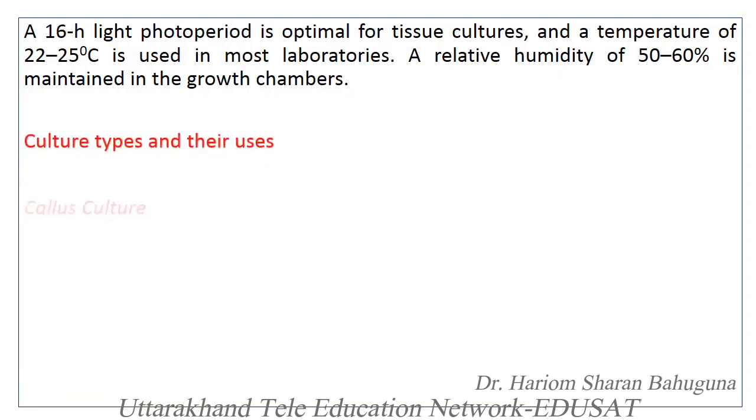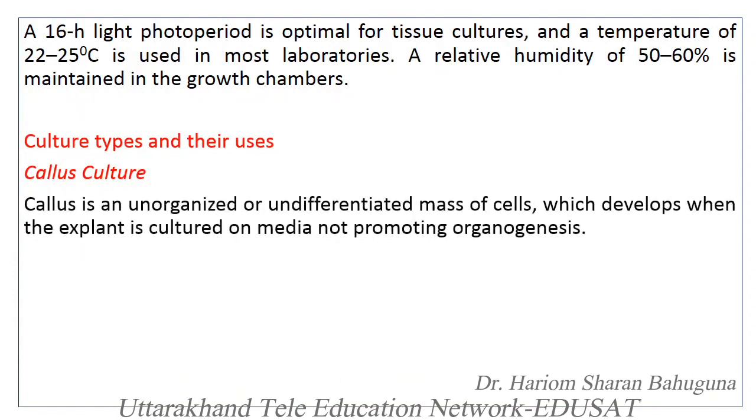Culture types and their uses. First, the callus culture. Callus is an unorganized or undifferentiated mass of cells which develops when the explant is cultured on media not promoting organogenesis.